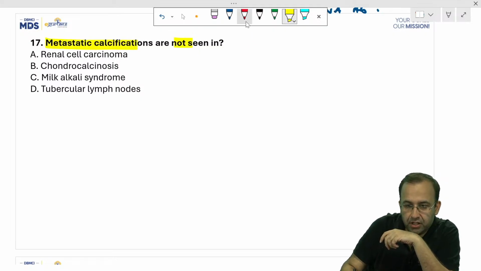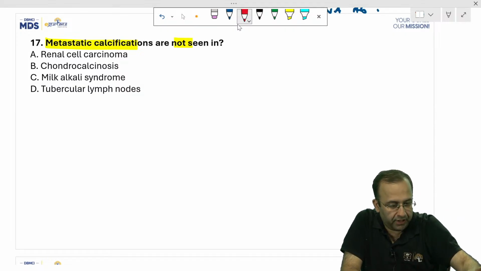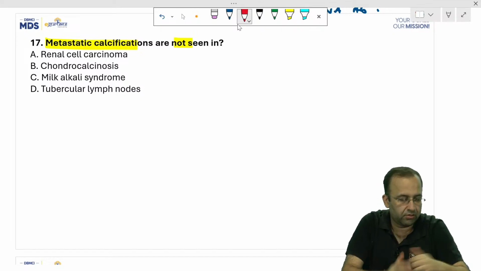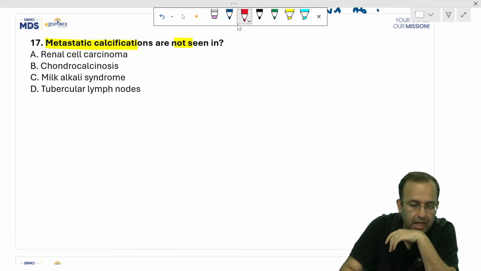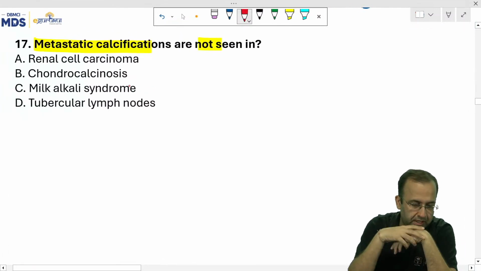Metastatic calcification is not seen in: 1, 2, 3, 4. Answer, kids. Let me slightly enlarge it also so that you're able to see it clearly.